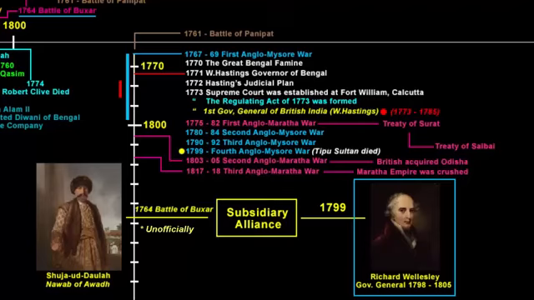And we know that the company won the war. It acquired Diwani of Bengal. Officially, Bengal was under the company's control. But what about Awadh? The company did not do anything to Shuja-ud-Dawla. Instead, they forced him to enter into an alliance, and that was the first instance of subsidiary alliance.